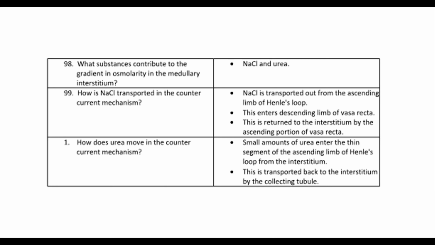98. What substances contribute to the gradient in osmolarity in the medullary interstitium? Sodium chloride and urea. 99. How is sodium chloride transported in the countercurrent mechanism? Sodium chloride is transported out from the ascending limb of Henle's loop. This enters descending limb of vasa recta. This is returned to the interstitium by the ascending portion of vasa recta.